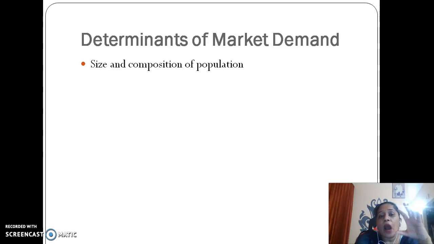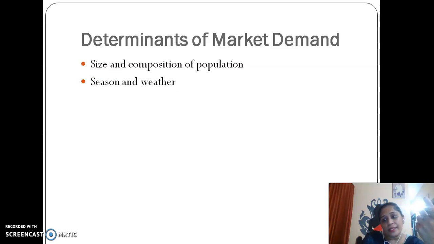Size, how big the population is, and what is the composition? That means the composition of genders, like male and female, right? So what is the composition of your population? Is it that maybe 50% of your population is more than 60 years of age? In that case, the commodities demanded will be of a different nature. So size and composition of the population.